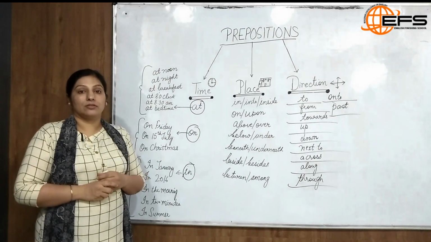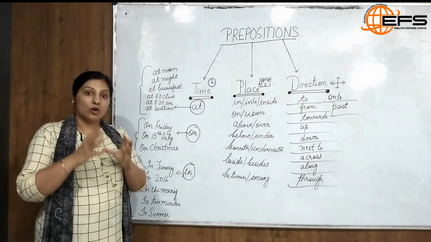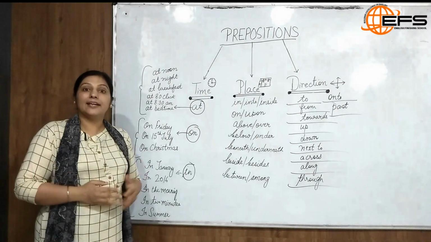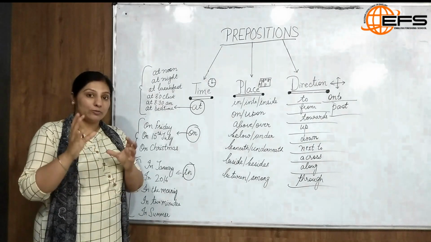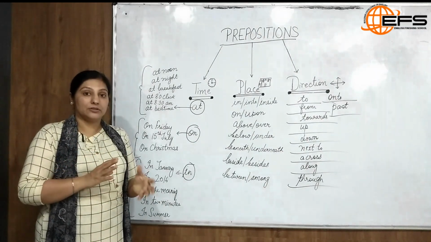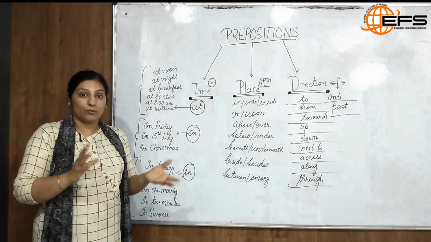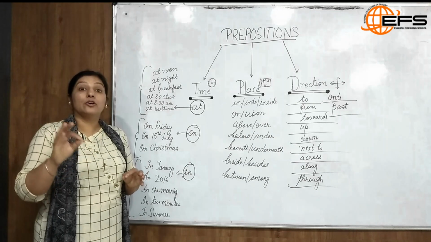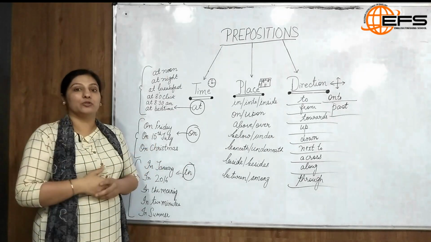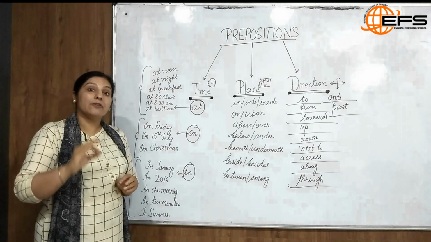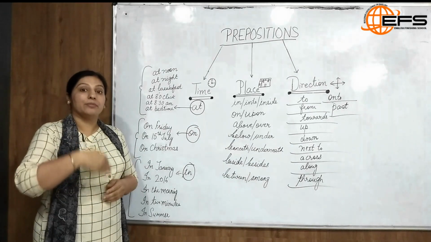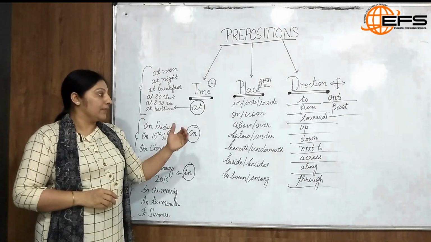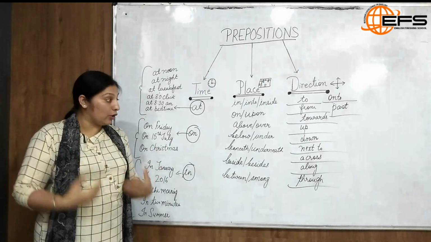Next is across. Now we use across for the object where the position of the object is at the other end. You are standing at one end and that particular object which you are talking about, may it be a person, place or thing, is on the other end. If I say Pranav's house is across my street, that means at the other end of the street. We take a ferry across the river. So that means we want to reach the other end of the river and we took the ferry.